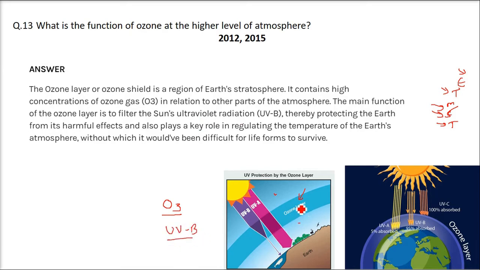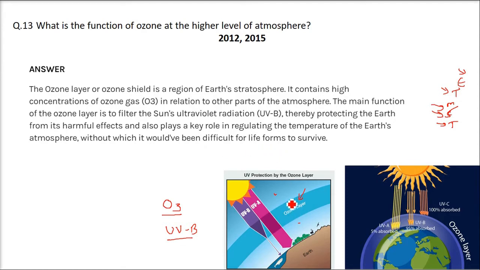It absorbs, or filters out, these very harmful UVB radiations, protecting the earth, especially people, flora and fauna, and also plays a key role in regulating the temperature of the earth's atmosphere, without which it would be difficult for life forms like us to survive.